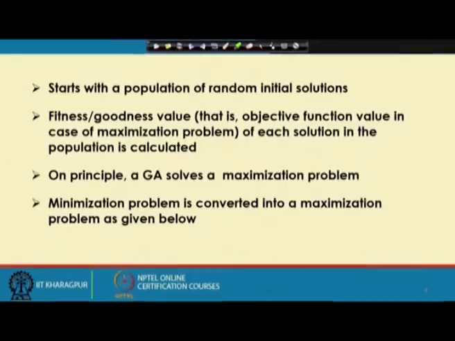Now, as I told, in principle a GA can solve the maximization problem, but sometimes we will be getting some minimization problem, and let us discuss how to solve the minimization problem using a genetic algorithm. To solve the minimization problem, what you can do is convert it to the corresponding maximization problem, and how to convert that I am going to discuss.